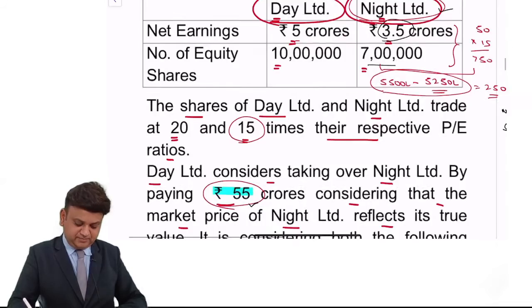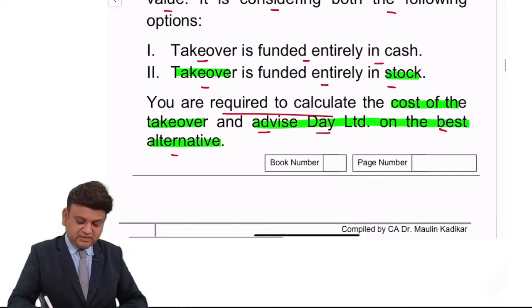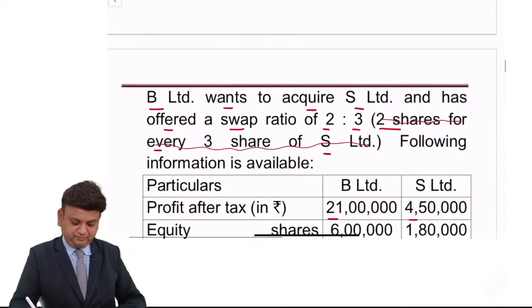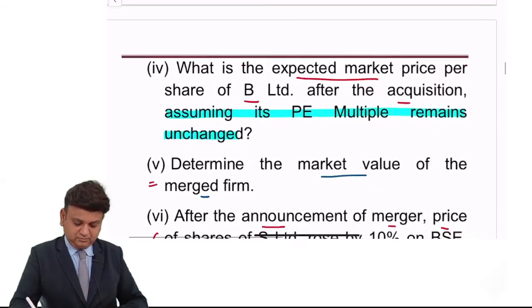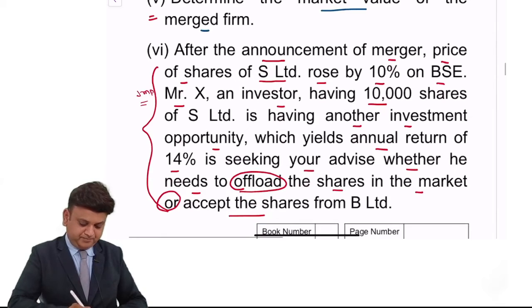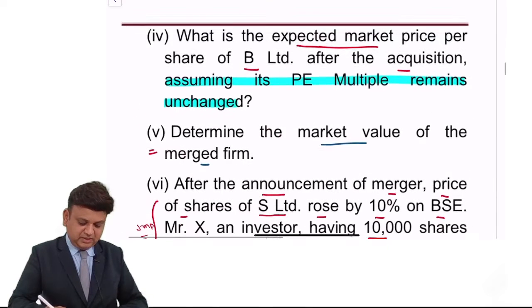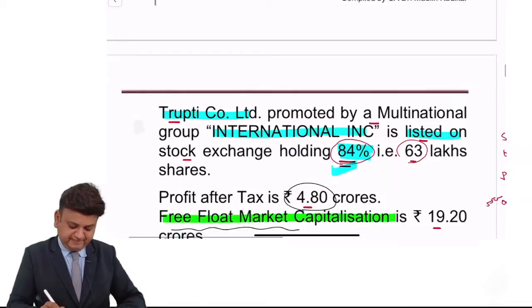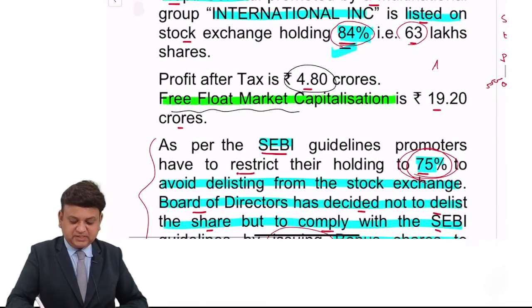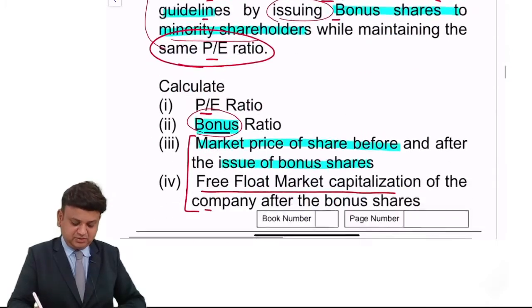With that we do answer. This is C category and this is A category. This is again important. Rest of the questions are C. This is definitely A category question.